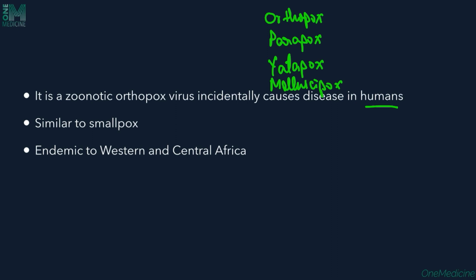Now we'll be talking about monkeypox, which belongs to the orthopox virus group. The lesions or the disease is very similar to smallpox, which was seen earlier, but is now eradicated. Monkeypox was initially endemic, and is now also endemic, to Western and Central Africa. We see more cases in Western and Central Africa than in other parts of the world, but now it's been spreading. The number of cases is increasing and cases are appearing outside of Western and Central Africa as well. In the United States we've seen cases, and also in India, cases have been recognized.